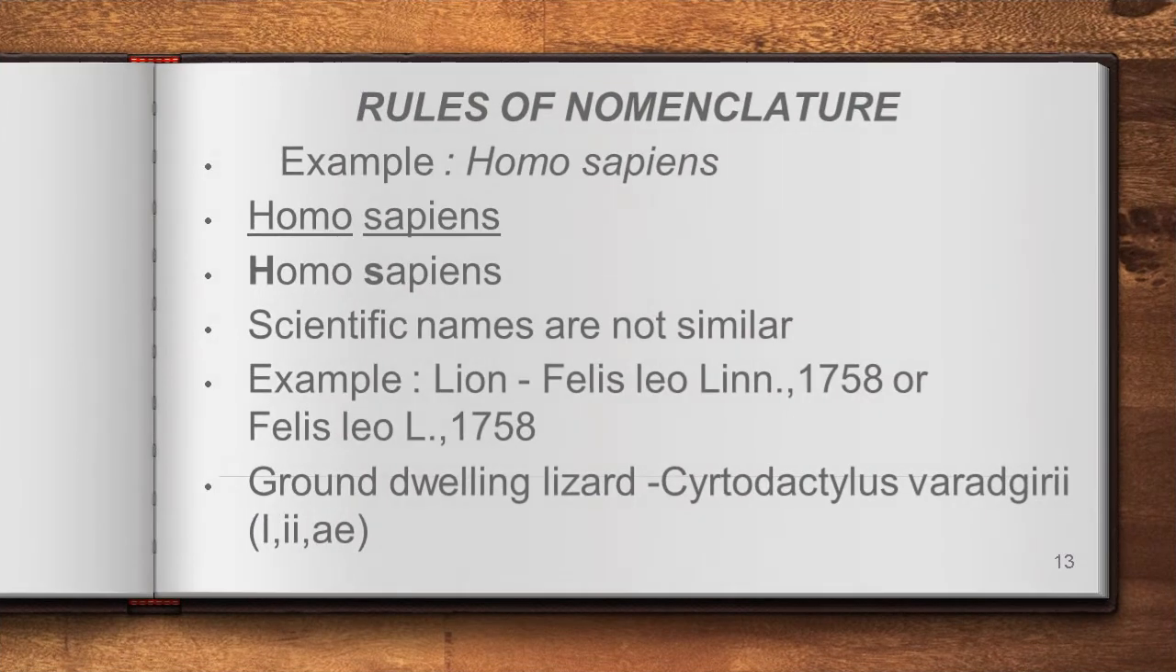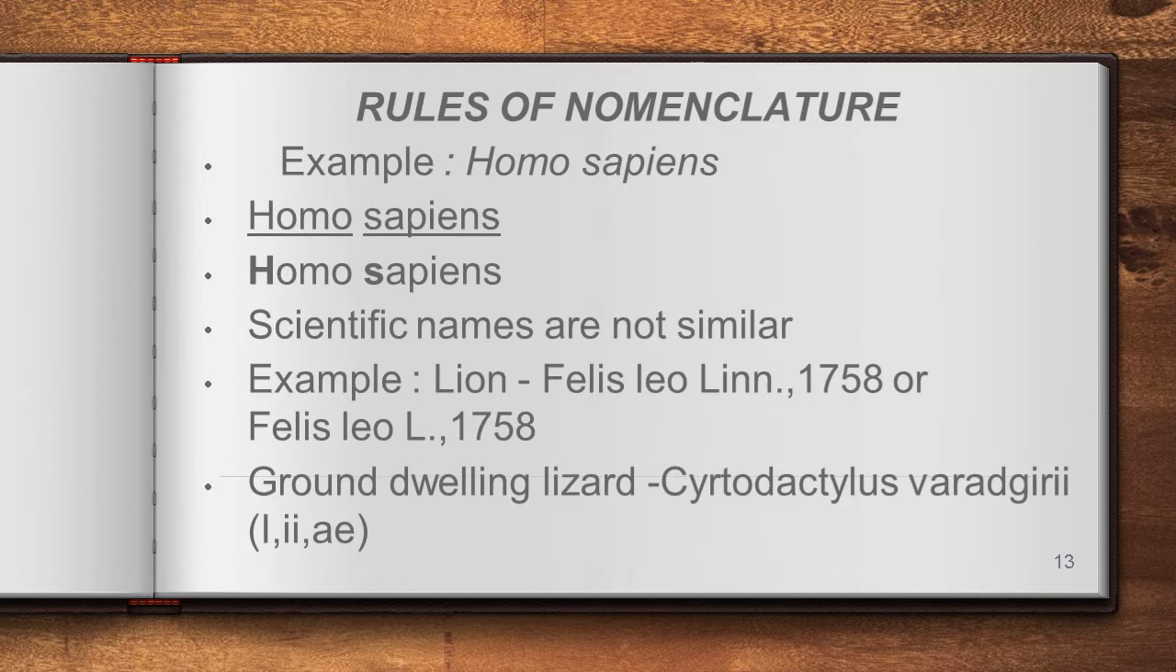Rules of nomenclature. Rules of nomenclature means when we assign the scientific name for one particular species, certain rules we must follow. These are given by ICZN, as we said already, the International Code of Zoological Nomenclature. As per their guidelines only we can assign the name for these organisms. Is it clear? Let us see a few rules given by these organizations. Let us see the first one.